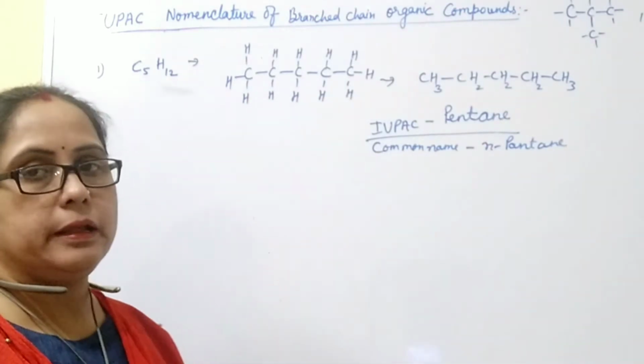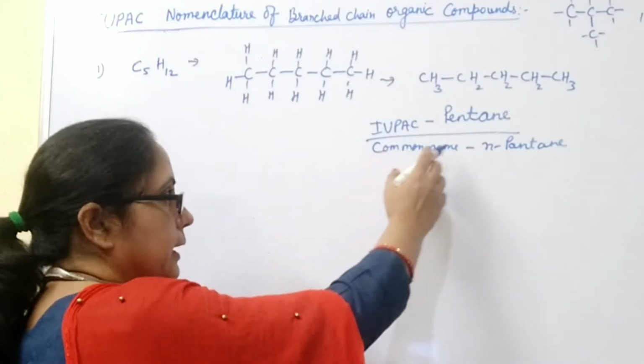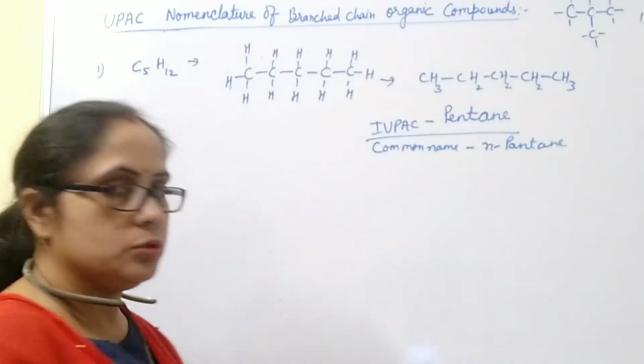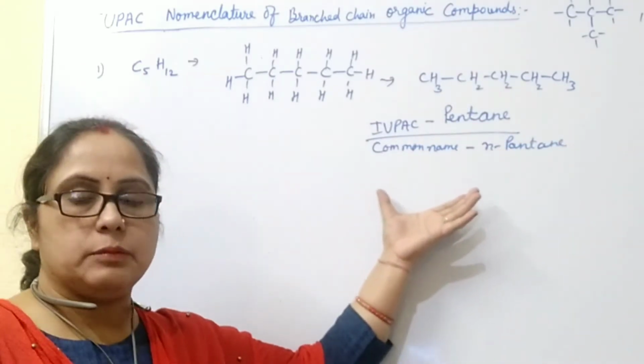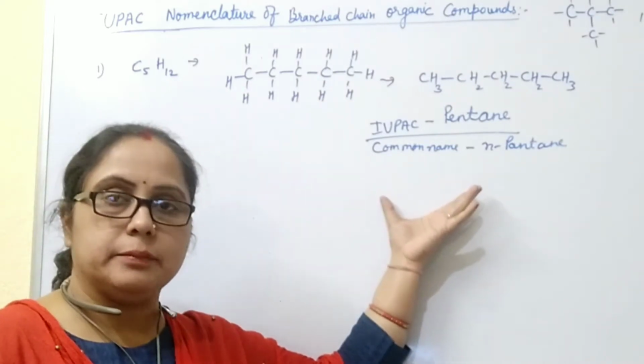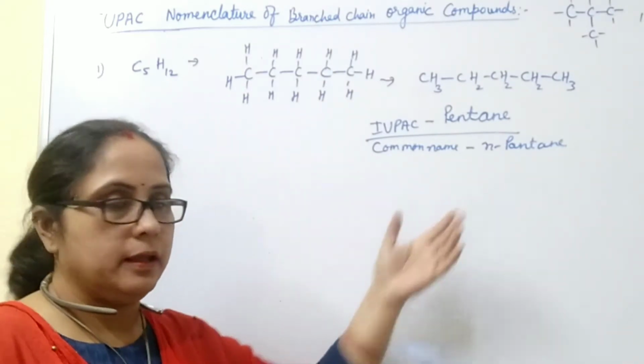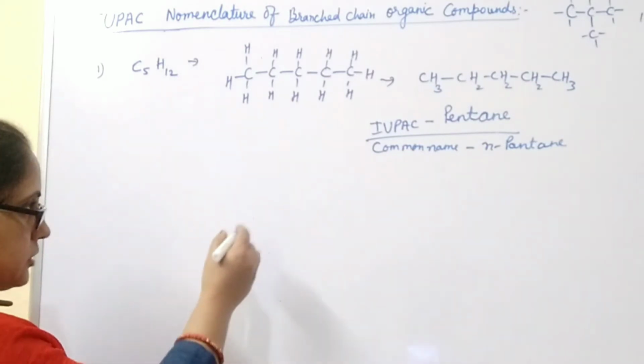And the common name of this compound is n-pentane, meaning normal pentane, because this organic compound can be shown in a different way, or it can have a different structural formula.